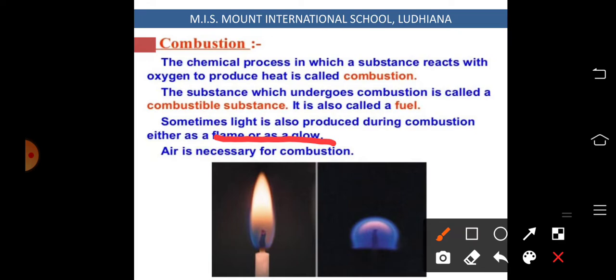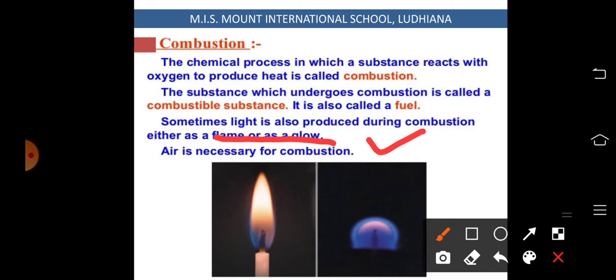So these are the two words with which we have started the chapter. One is combustion and the other is flame. What is combustion? The reaction with oxygen. And if the substance while reacting with oxygen produces a glow, then that glow is known as flame.